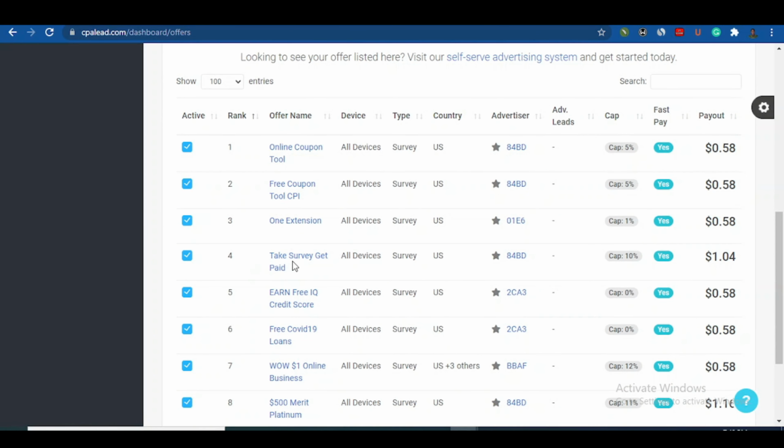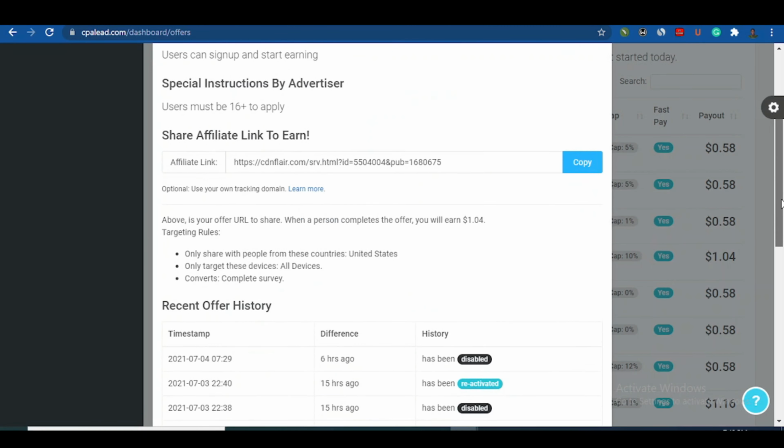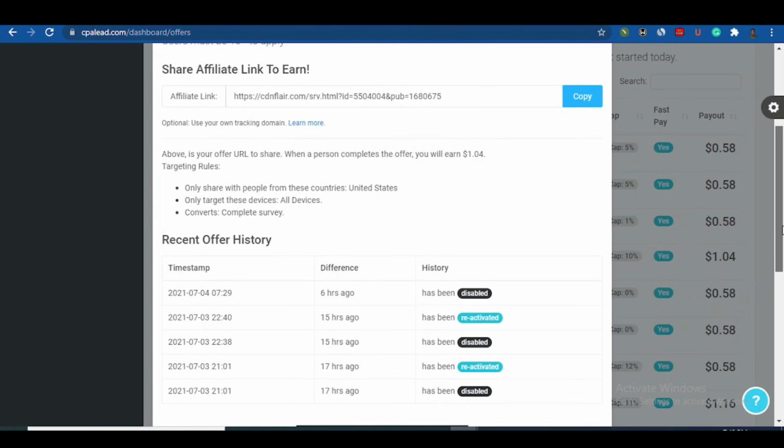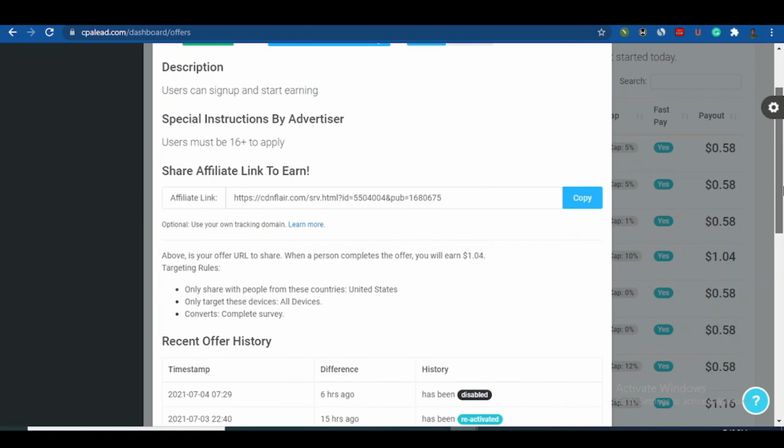Immediately you click on this one, take survey and get paid, it's going to load like this, and it's going to tell you some things you need to know. Like for example, things you need to do and things that you do not need to do. You can see it's only shared with people from this country. So only people in USA can actually take this survey, and it can be performed on all devices. For you to make money, they must complete the survey. So it's very easy. All you have to do is just click on this.